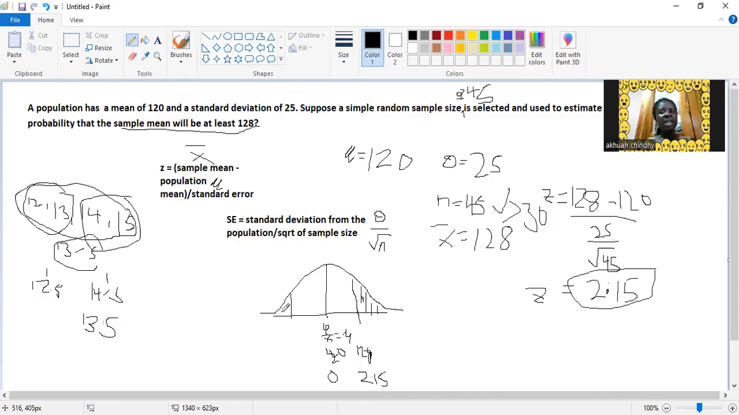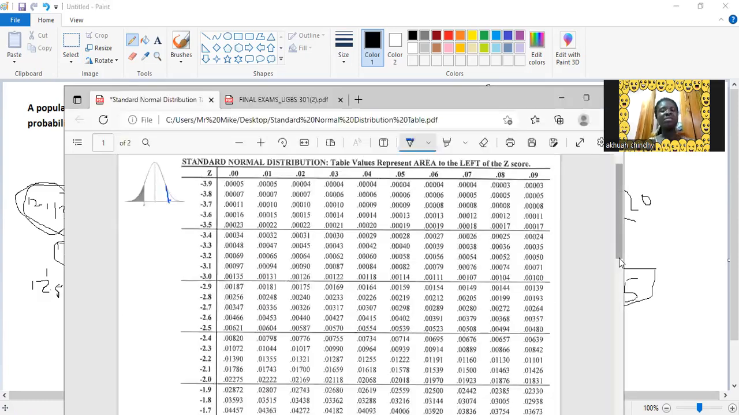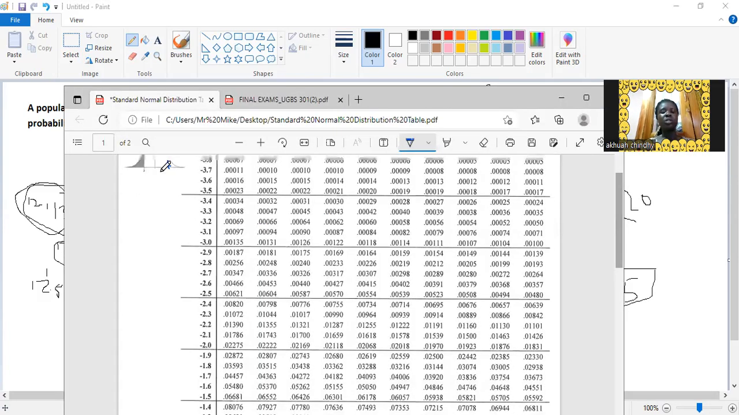But we know that since it's symmetric about the mean, this side is equal to this side. So we can read from the negative table, and you will not subtract from 1 because of the symmetrical nature of the curve. So I hope you understand this point. So read our 2.15. We ignore the negative signs here, but we know that this side is equal to this side. So look for 2.1 and then we move to 0.05, which is here,